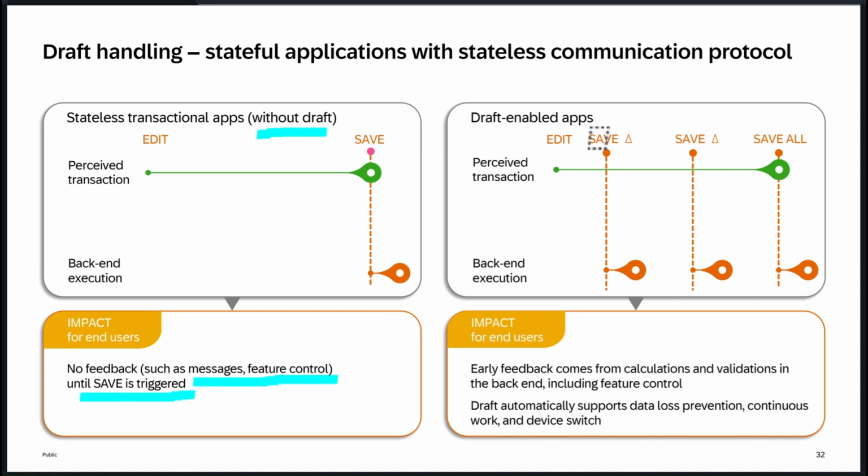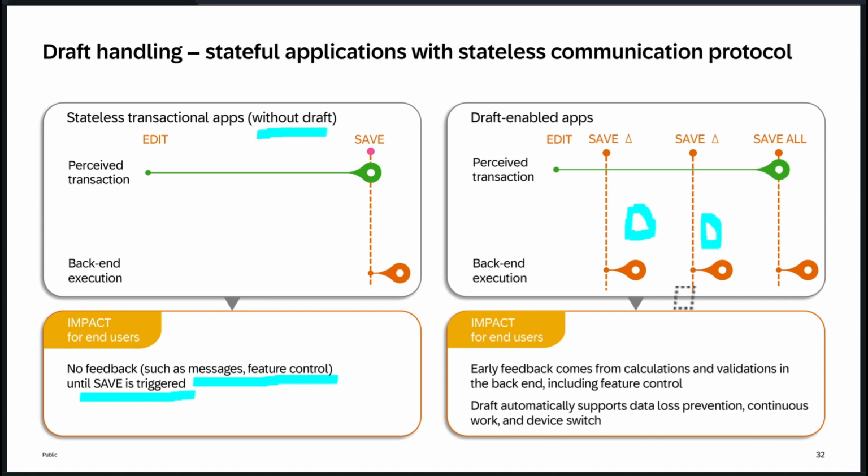So let's come to the draft-enabled applications part. If your user clicks on edit, delta changes will immediately get triggered and saved to the draft database tables, not the active database tables. Likewise, each save is triggered and stored in the draft database tables. Finally, when you click on the save button, whatever partial results you stored in the draft tables get pushed to the real active tables. That's what is happening on the backend side.